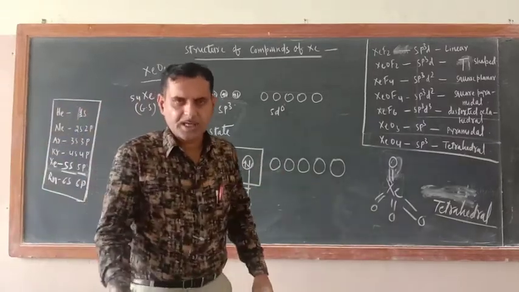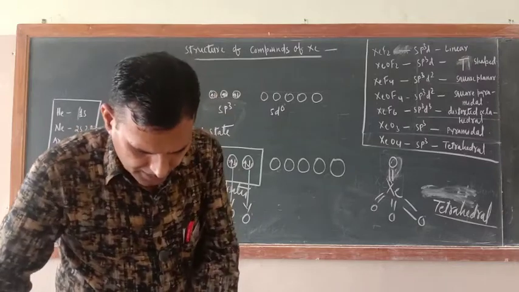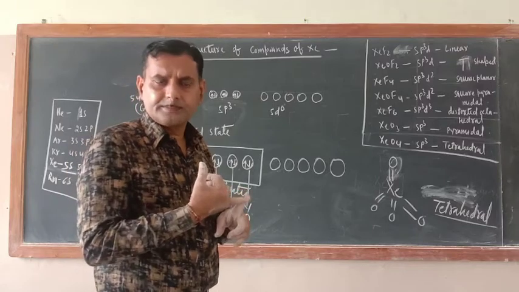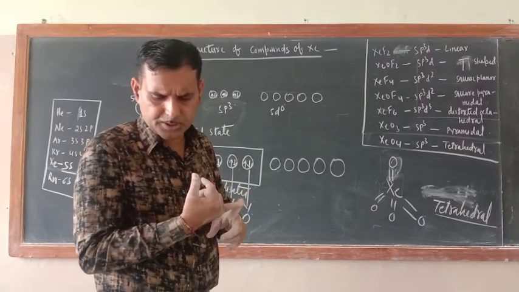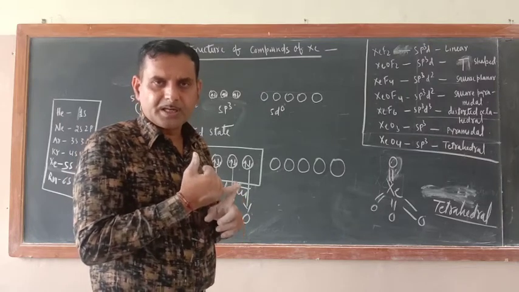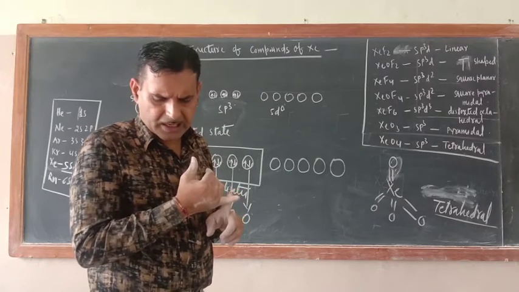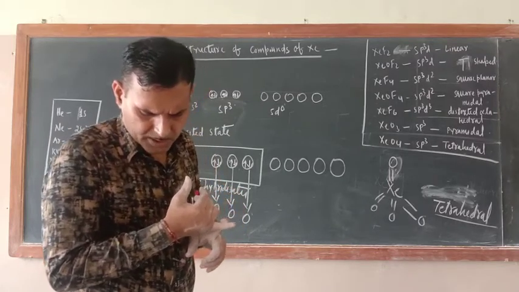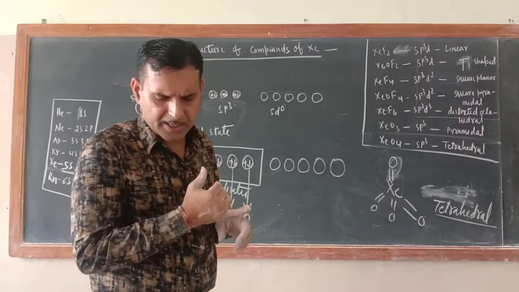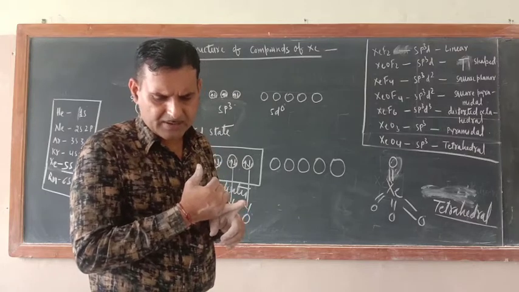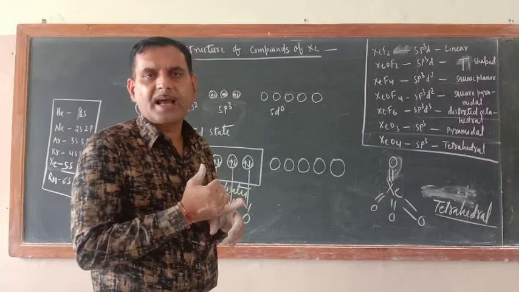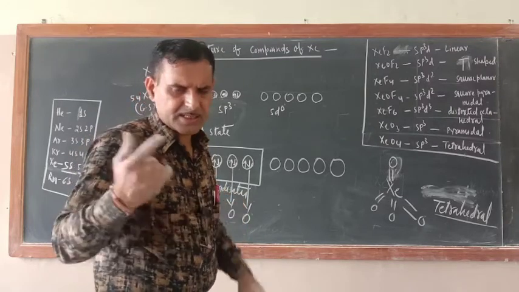As far as uses are concerned, very easily you can write the uses. Argon is used to create an inert atmosphere. It is used in the incandescent bulb also. Neon is used in the tube light. Krypton is used in the nuclear reactor. Xenon is used in the research of meson particles. Radon is a radioactive substance, and helium is used by sea divers in a mixture with oxygen. It is also used in MRI scanning, magnetic resonance imaging.